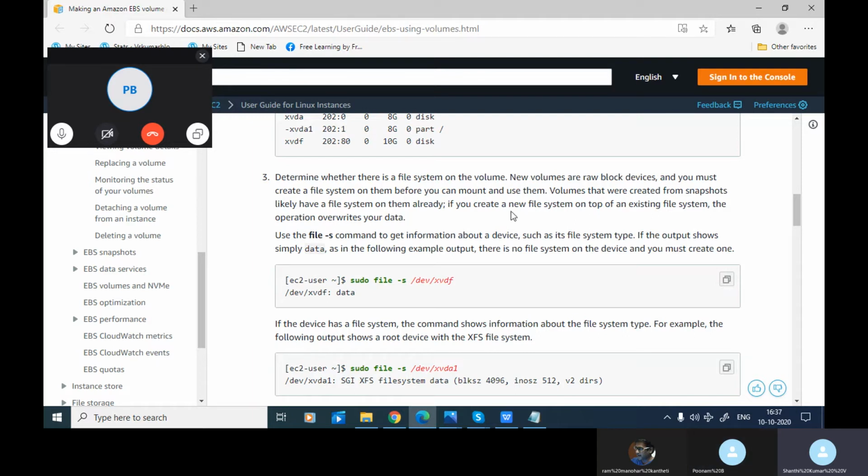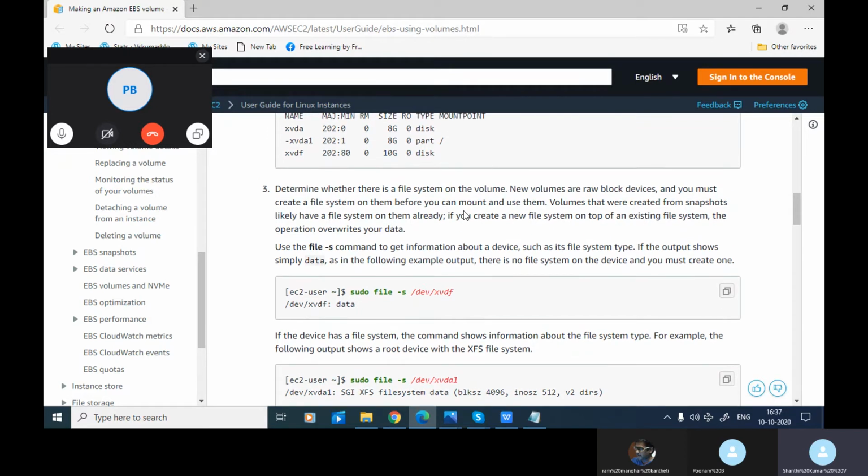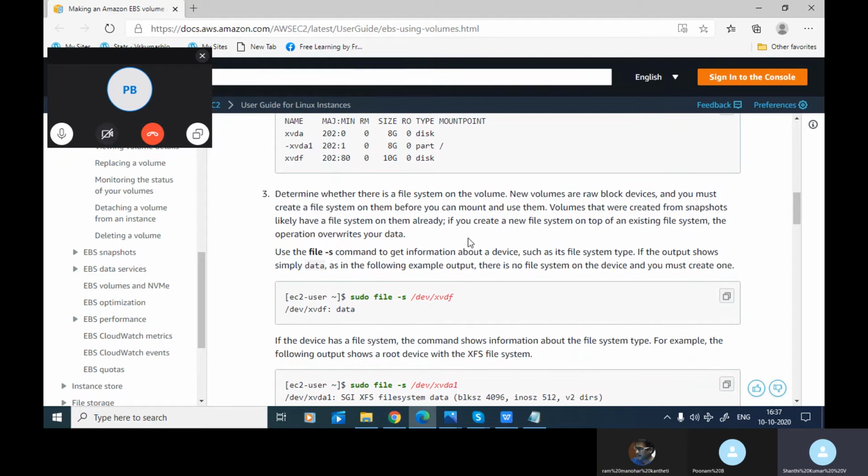Volumes that were created from snapshots likely have a file system on them already. A snapshot is an already available backup of the EBS volume, which you take and create into a snapshot ID. So you don't need to worry when you are using a snapshot. But here, a fresh device you are adding to the Linux system needs to be configured. If you create a new file system on top of an existing file system, the operating system overwrites your data.